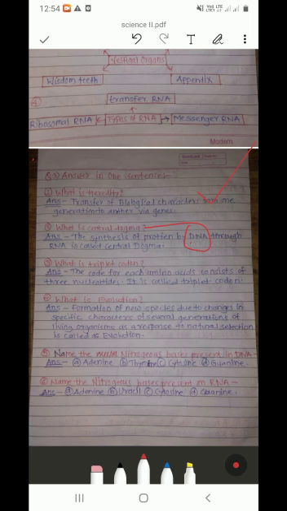Third is, what is triplet codon? The code for each amino acid consists of 3 nucleotides. It is called a triplet codon.